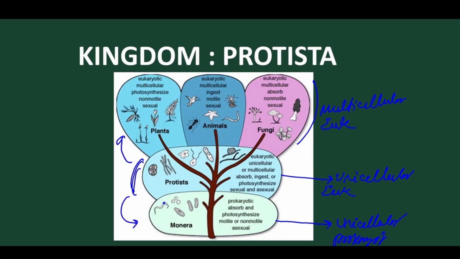Protista form a connecting link between unicellular prokaryotes and multicellular eukaryotes; it forms a connecting link between unicellular and multicellular. Protista form the connecting link not only between these two, but also between this and this. Got it? Clear? So this is how Protista is regarded as the most diversified kingdom.